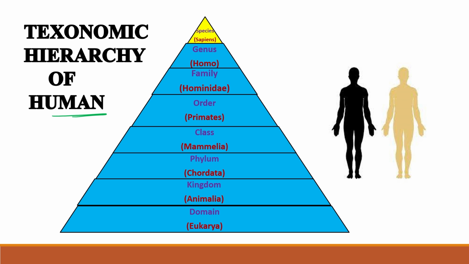So this is the more similarity, species type. Sapiens. Okay, we will move from bottom to top. Domain Eukarya, kingdom Animalia, we all are animals, and in Animalia we are chordates. So our phylum is Chordata. We all have mammary glands, so class Mammalia. Order Primates, right? Family Hominidae, genus Homo, species sapiens. This is how we can categorize a particular animal.